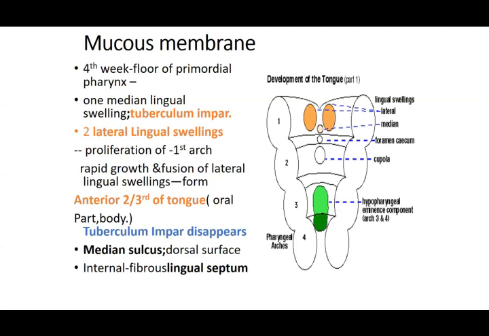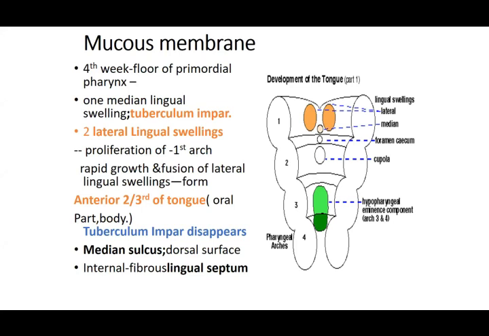Because it is related to the tongue, we call it the lingual swelling. So there is one medial lingual swelling at the first pharyngeal arch. It is the mesenchymal component, which is given the name tuberculum impar.